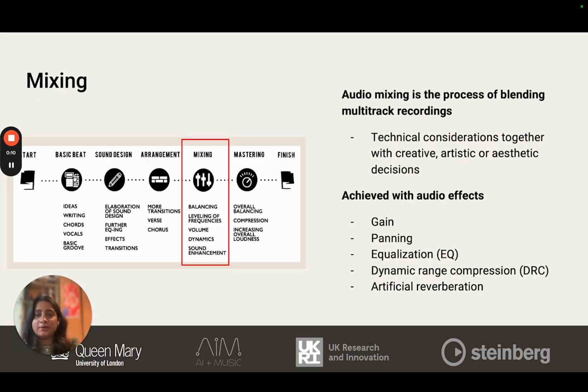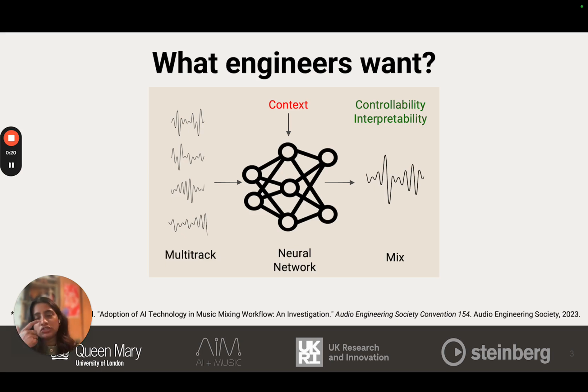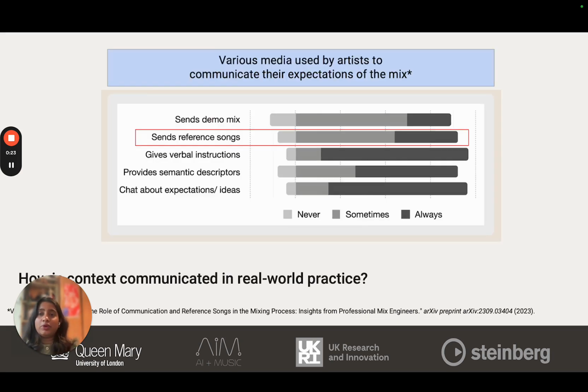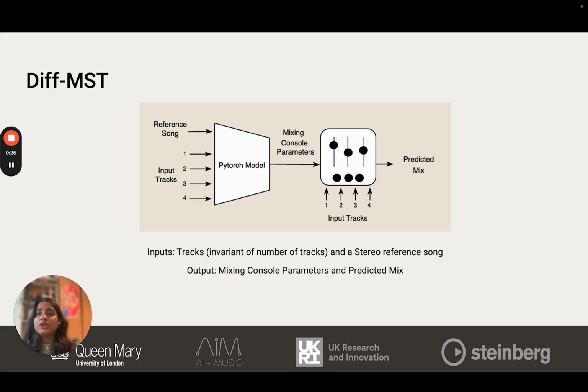Mixing is basically a process within the pipeline of audio production, and it involves blending of multi-track recordings. It involves a lot of technical as well as creative decisions that are taken and achieved using audio effects. We found that engineers want controllable and context-aware assistive mixing systems, and one way to provide this context is using reference songs. So we introduced Diff MST, which basically takes in input tracks as well as a stereo reference song and predicts mixing console parameters, which are then used to get the predicted mix.